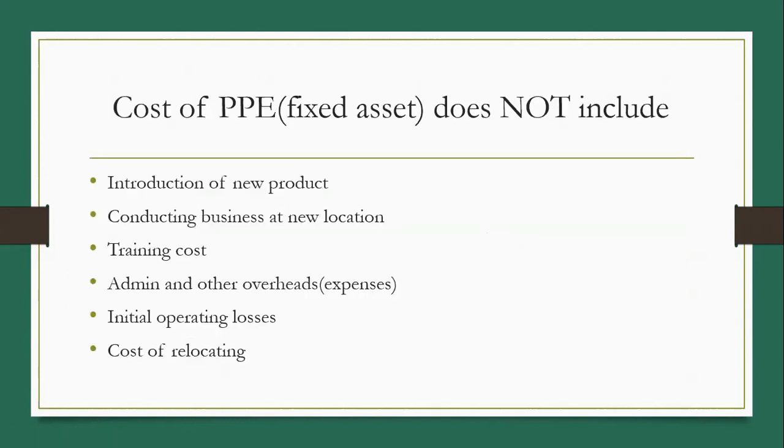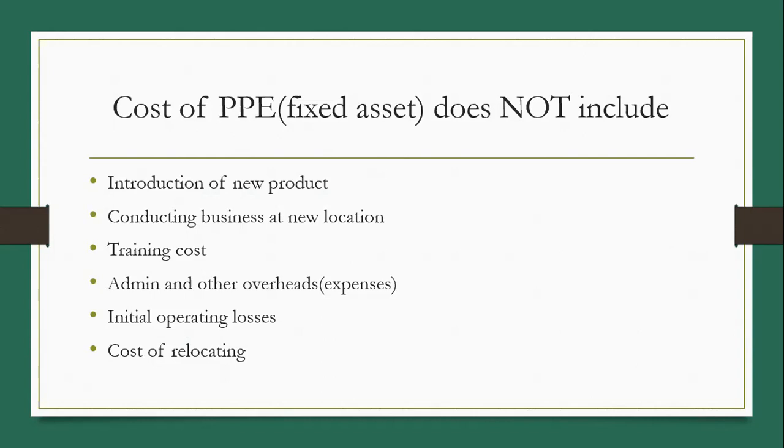There are certain items which are considered as expenses, but they cannot be added to the cost of fixed asset. So that includes introduction of new product. It is cost of launching a new product which is manufactured using the new machine. So this cost should not be included because it is operating cost, or it is cost of marketing, which we cannot add to any fixed asset.